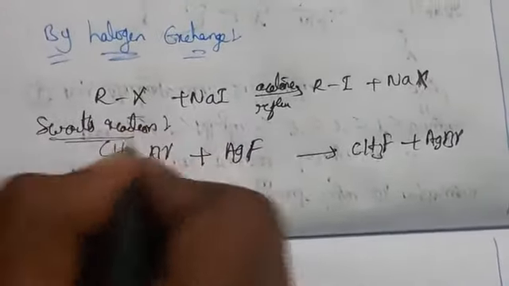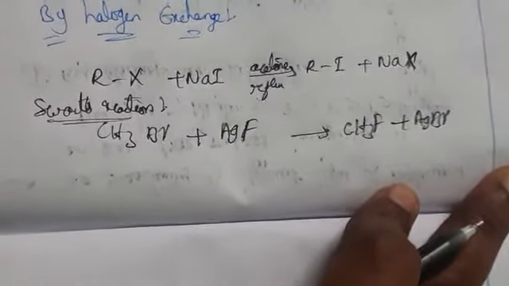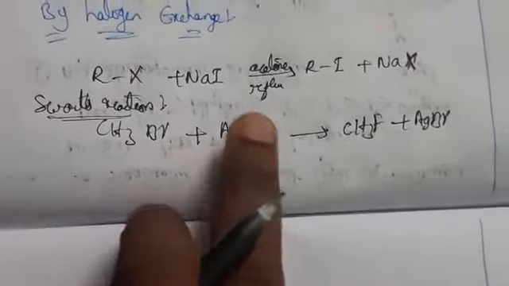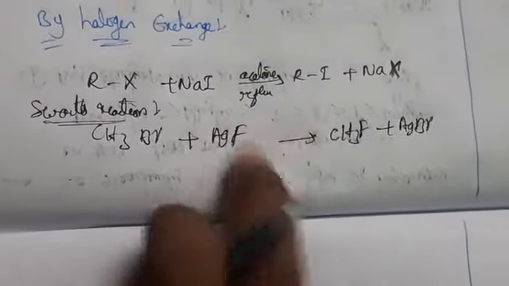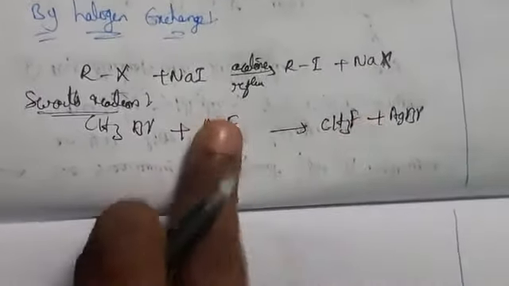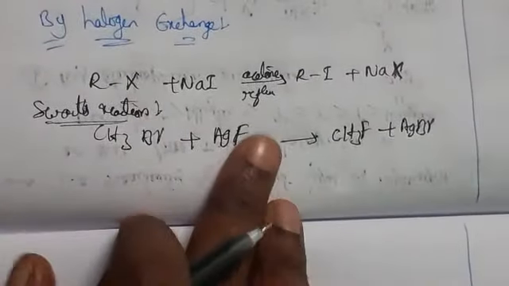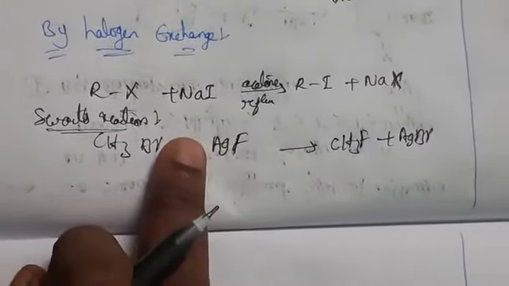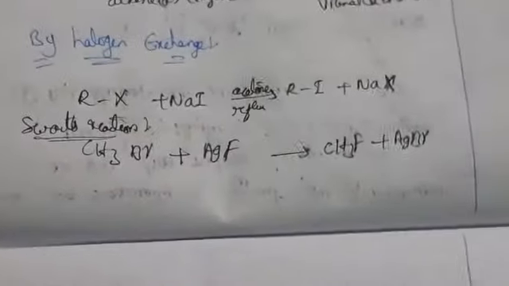We call it the Swarts reaction. The Swarts reaction is nothing but, when alkyl bromide or alkyl chloride is heated in the presence of metallic fluoride. Silver is a metal, Hg is a metal, cobalt is a metal, antimony is a metal. These metal fluorides will give alkyl fluoride. That one we call the Swarts reaction. So this is one of the preparations of alkyl halides.